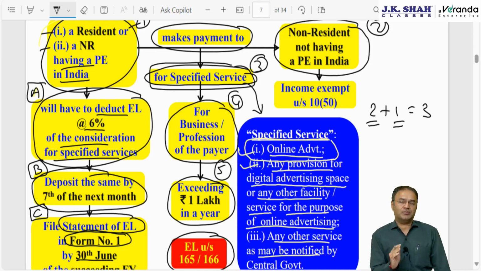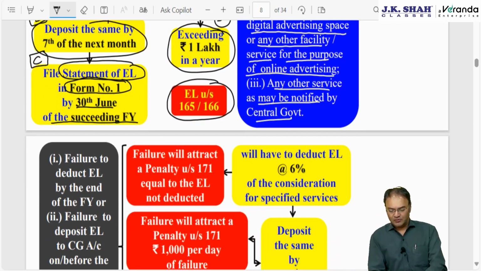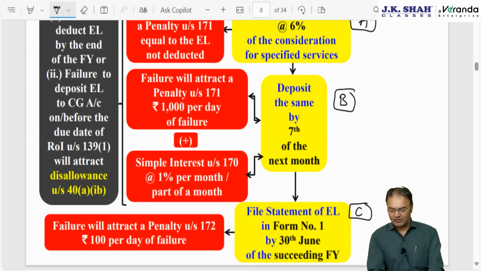However, unlike the TDS chapter, here there is no concept of issuing a TDS certificate or equalization levy certificate, because in the TDS chapter the payee was going to get the credit. Here the payee is not going to get the credit, therefore there is no concept of issuing a certificate. Secondly, as per section 10 clause 50, the income of the recipient will be exempt. Therefore, the question of getting credit of equalization levy does not arise. Okay, 3 requirements: number 1, deduct, after that deposit, and after that file the annual statement of equalization levy.